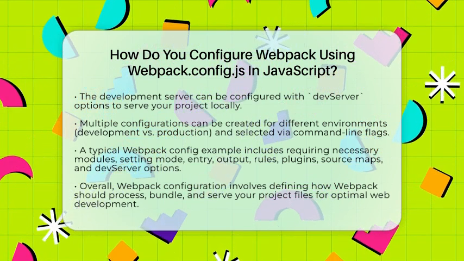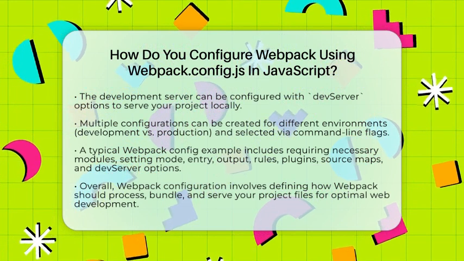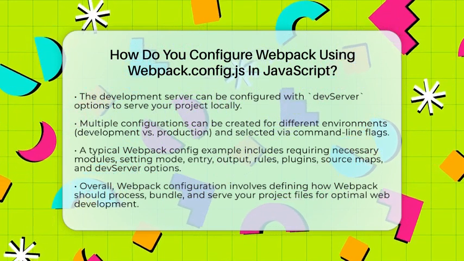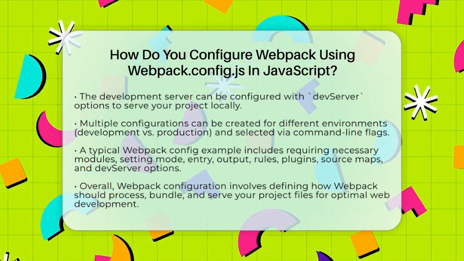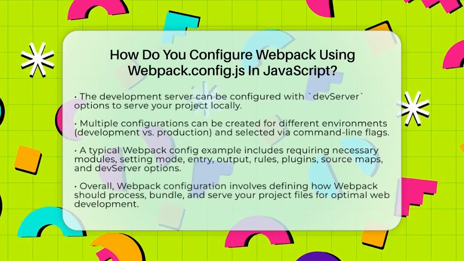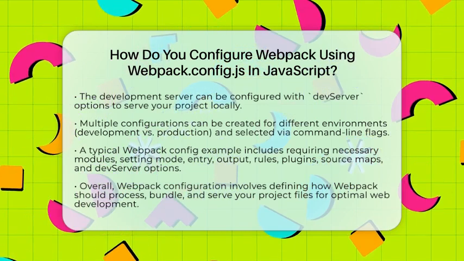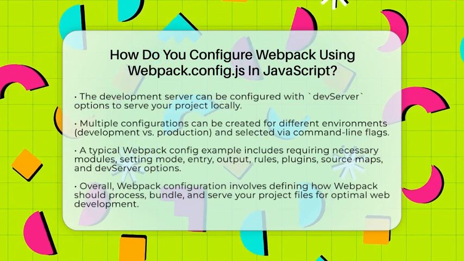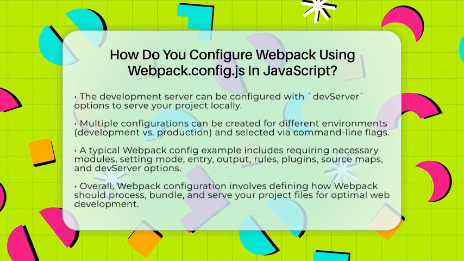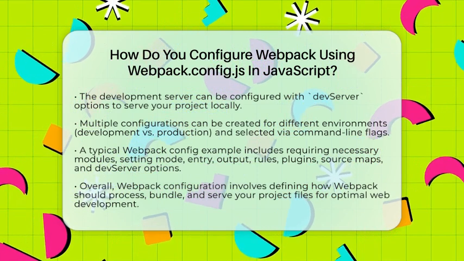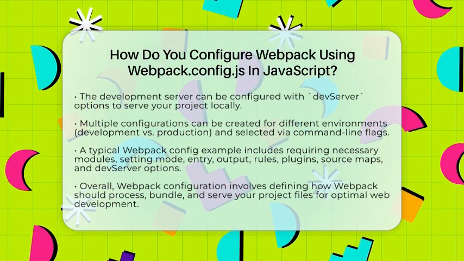In short, setting up Webpack with Webpack.config.js involves creating a JavaScript file that exports an object. This object tells Webpack where to start, where to save files, how to handle different types of files, and what extra features to include. This setup makes your web development process smoother and your websites faster and more organized.